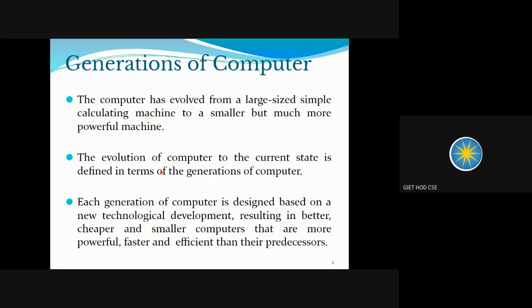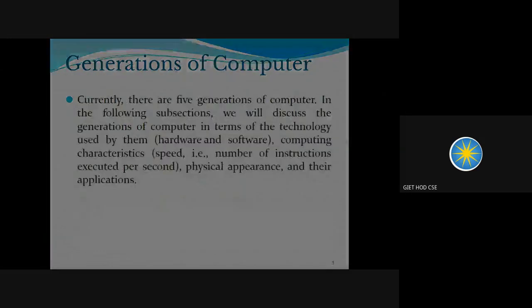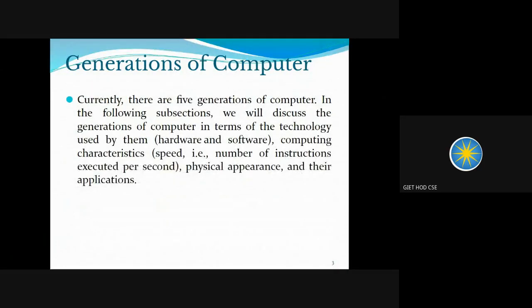The evolution of computer to the current state is defined in terms of generations. This evolution is known as generation of computer, and each generation is designed based on some new technological development. It means in the first generation there were some limitations, in the second generation those limitations were overcome, and we got better computers, and this keeps going on. With each generation, computers became faster and smaller in size, but more powerful. Now we have a total of 5 generations.